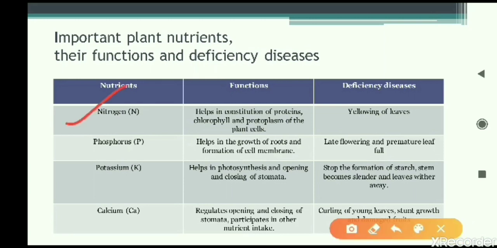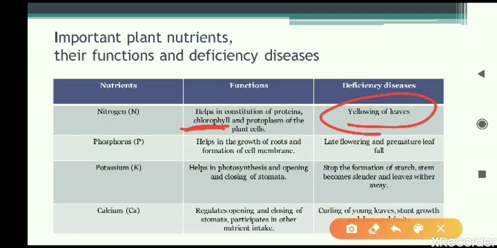First is nitrogen. These are all macronutrients, NPK. So first one is nitrogen, N. What is the function? It is helping in the constitution, meaning formation, of proteins, chlorophyll and protoplasm. They are forming these molecules. The deficiency symptom given there is the yellowing of leaves. The leaves will become yellow.